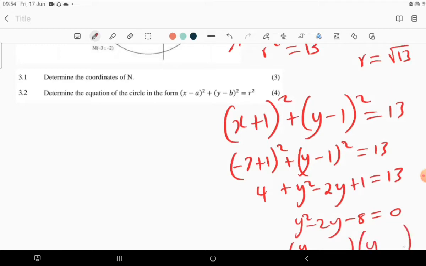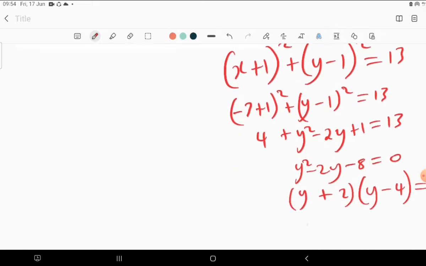I think there's another way of doing it because it's too long for 2 marks, I believe. We have 8 and we have 2 there. What are the factors of 8 that when you add them, they give you negative 2? I believe it's 4 and 2, where this one is negative, this one is positive. Then therefore our y becomes just negative 2, or y becomes just 4.